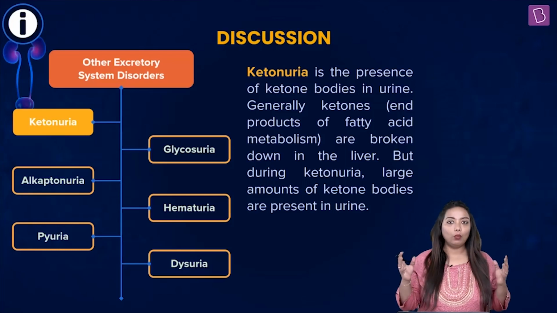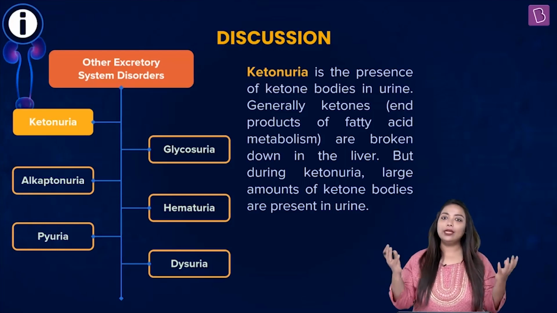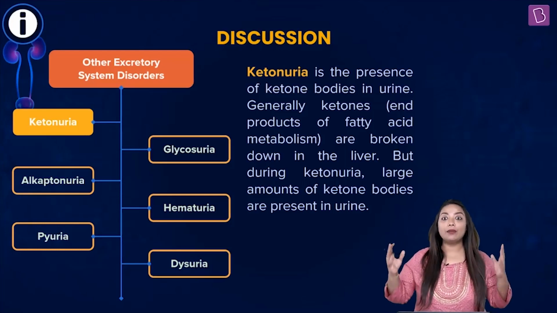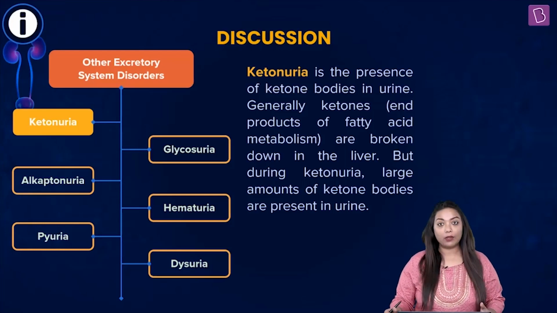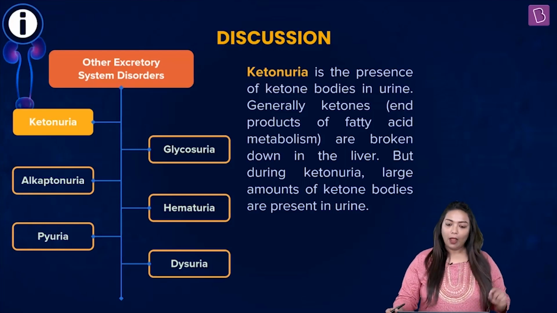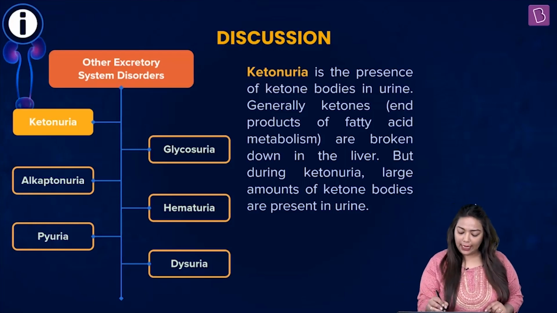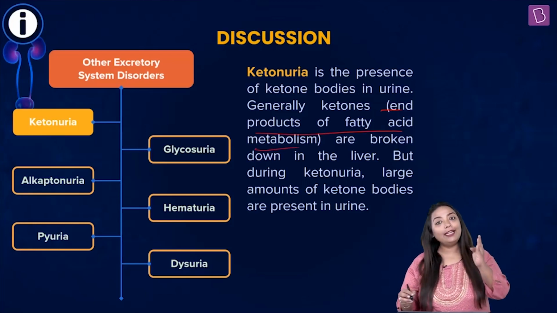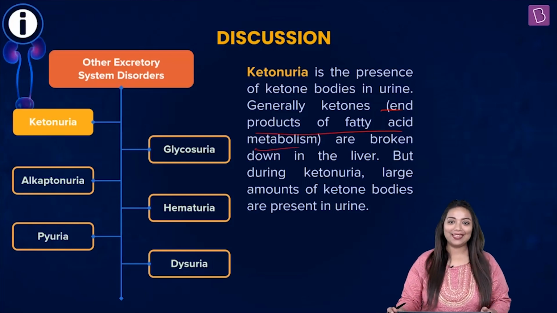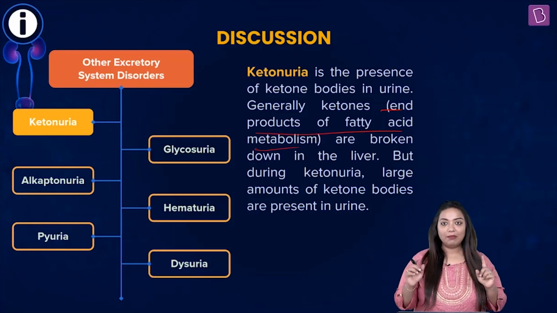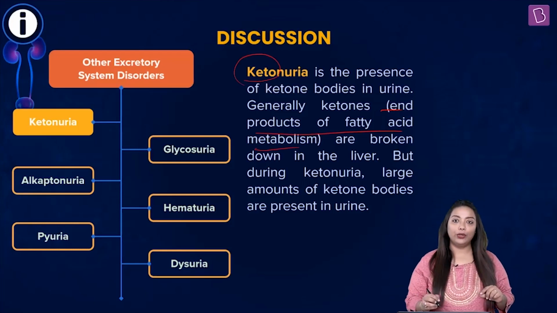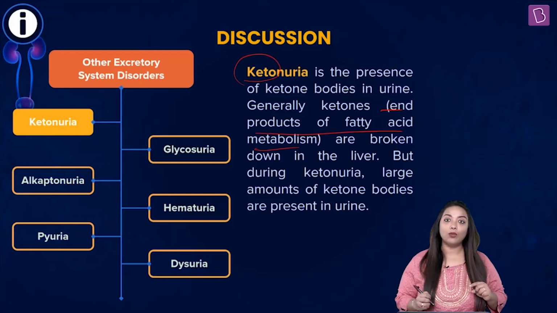Now, one thing we should know is the term ketonuria comes into picture when there are large amounts of ketone bodies in the urine, because that's not normal. But please note, what are ketones? They are the end products of fatty acid metabolism. So, keep this in mind. Ketone bodies, ketonuria. Large amounts, that's abnormal.